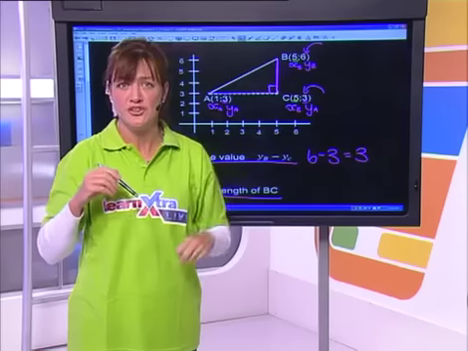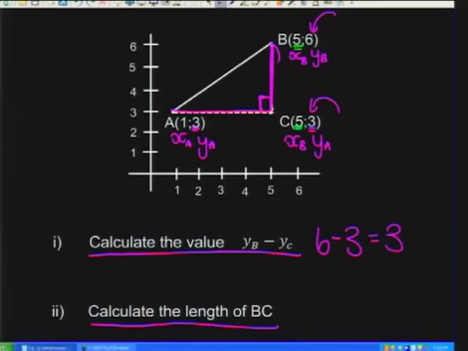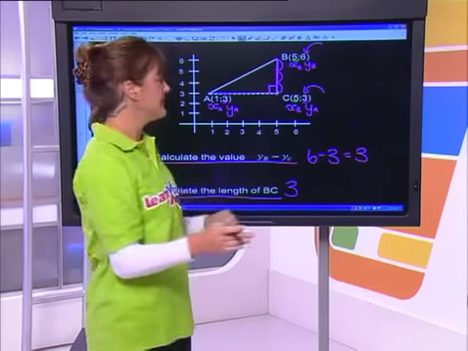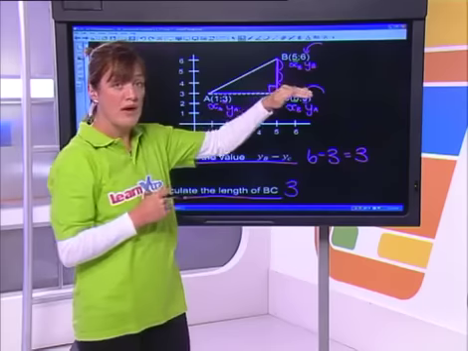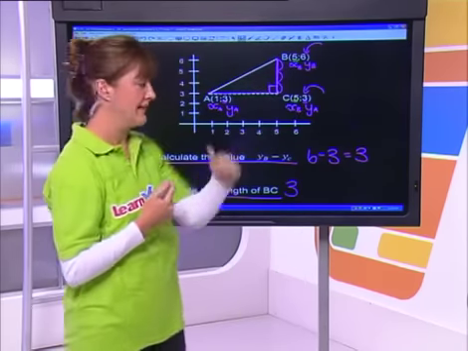So let's literally do jumps. Let's see how many jumps it is to get from there to there. I would have a distance of 1, 2, 3 units. So obviously the distance from B to C is 3 units. Okay? What are we saying there? To help you calculate that vertical distance, we're taking the y coordinate of the top value minus the y coordinate of the bottom, and that gives you the length between the two on your y-axis.